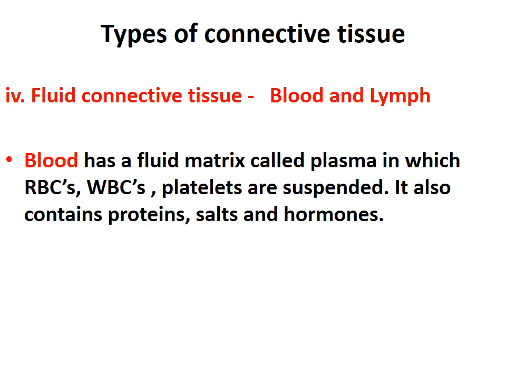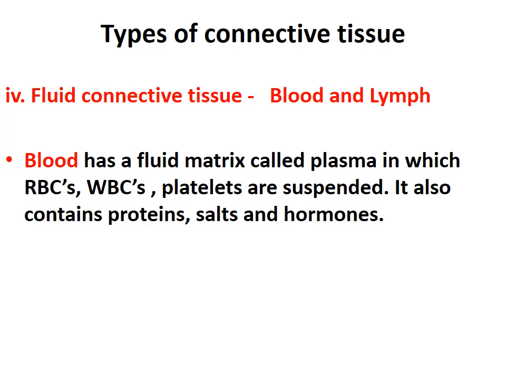So these are suspended, means they are present in the plasma of the blood. Okay, so what is RBC? RBC means red blood cells. WBC means white blood corpuscles or white blood cells. And platelets, you know the function of platelets, they are involved in clotting of the blood. Okay, so these things are suspended inside the plasma of the blood. Along with these things, it also contains proteins, salt and hormones. Okay, so this is the constituent of blood.